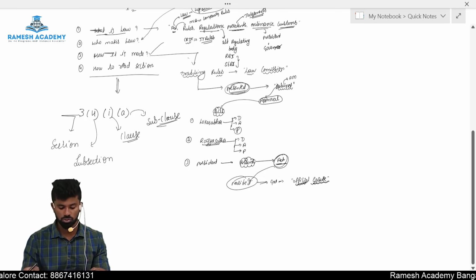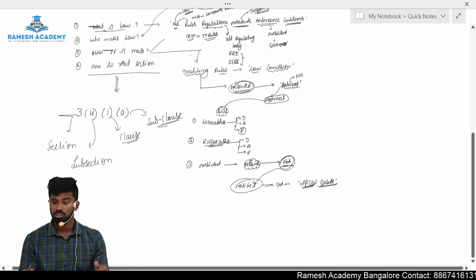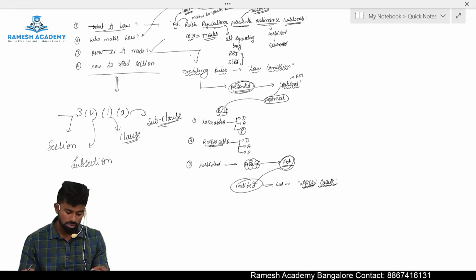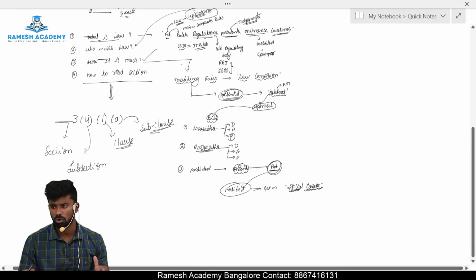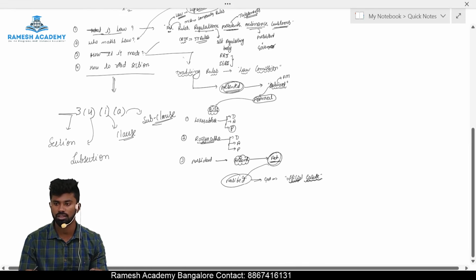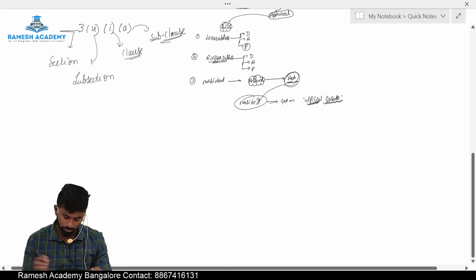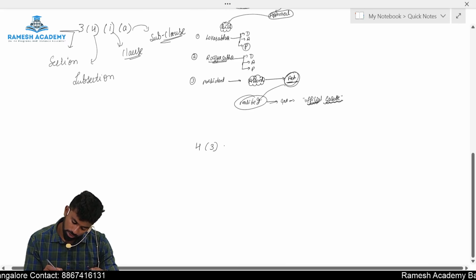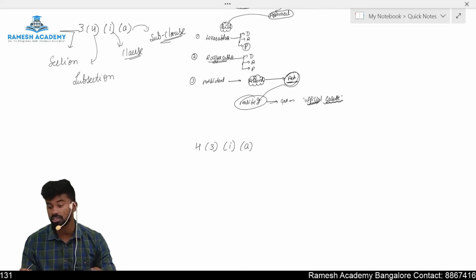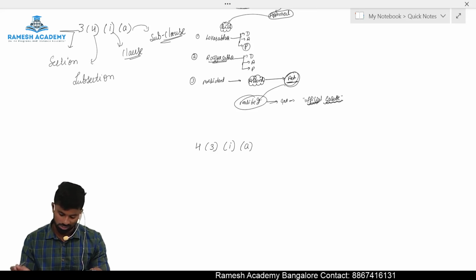This is how you're supposed to read the section numbers, or how we can refer to the section numbers. The first number is called section, the second number is called subsection, the third one is called clause, and the last one is called subclause. For example, I'll write one more for you guys. Let's say it is 4, 3, 1 and A. How to read this? Section 4, subsection 3, clause 1, subclause A.